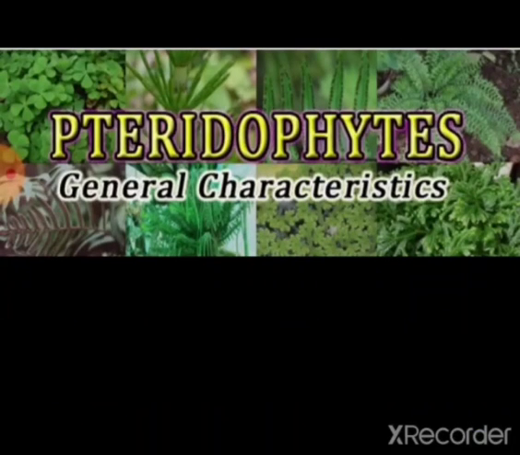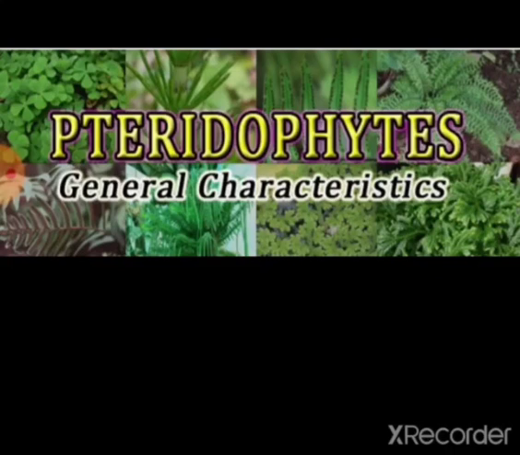Reproduction. Pteridophytes reproduce by spores, and the spores germinate to produce a haploid gametophyte called prothallus. The homosporous pteridophytes produce bisexual gametophytes, while heterosporous pteridophytes produce unisexual gametophytes.